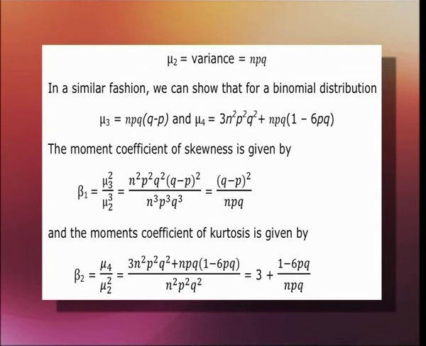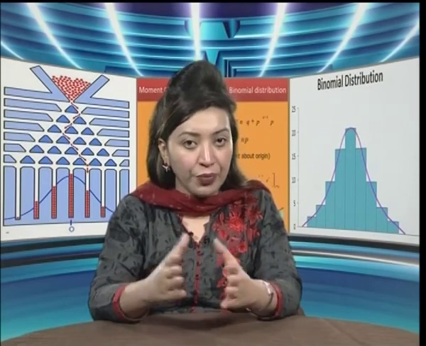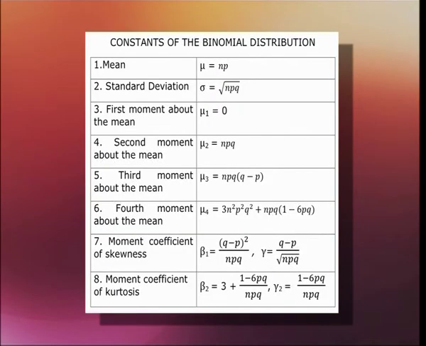And the moment coefficient of kurtosis is given by beta 2. So, beta 2 is equal to mu 4 by mu 2 to the power 2, which is equal to 3n to the power 2 times p to the power 2 times q to the power 2 plus npq times (1 minus 6pq), divided by n to the power 2 times p to the power 2 times q to the power 2, which is equal to 3 plus (1 minus 6pq) divided by npq. The various constants of the binomial distribution can be summarized in the table shown. So, this table shows us the constants of the binomial distribution.